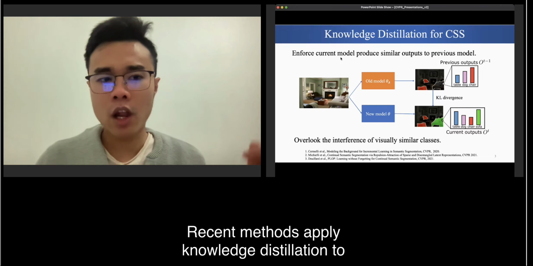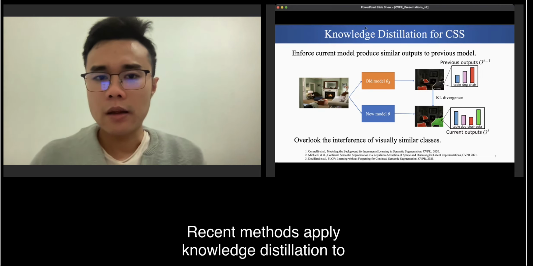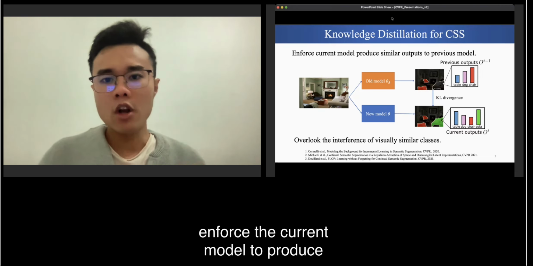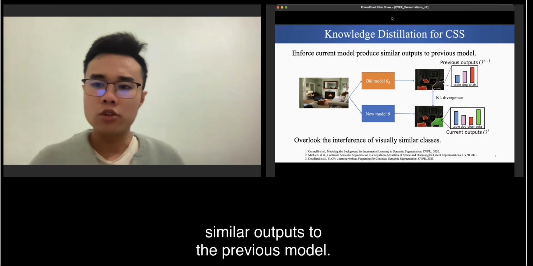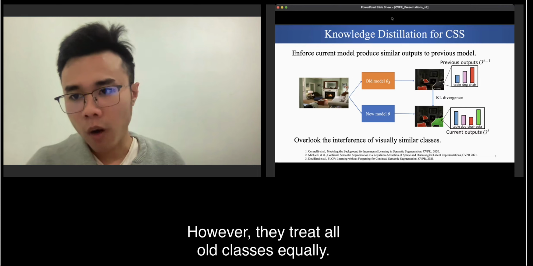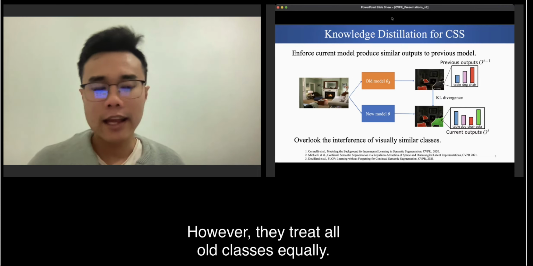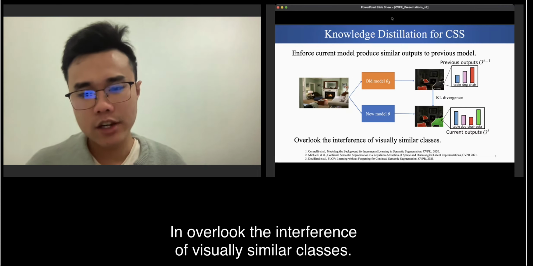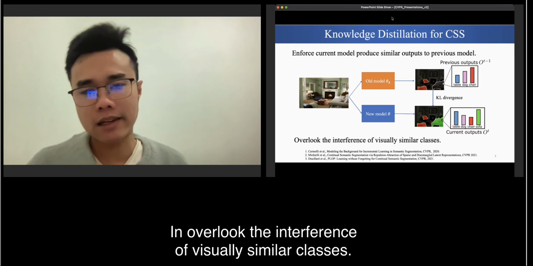Recent methods apply knowledge distillation to enforce the current model to produce similar outputs to the previous model. However, they treat all classes equally and overlook the interference of visually similar classes.